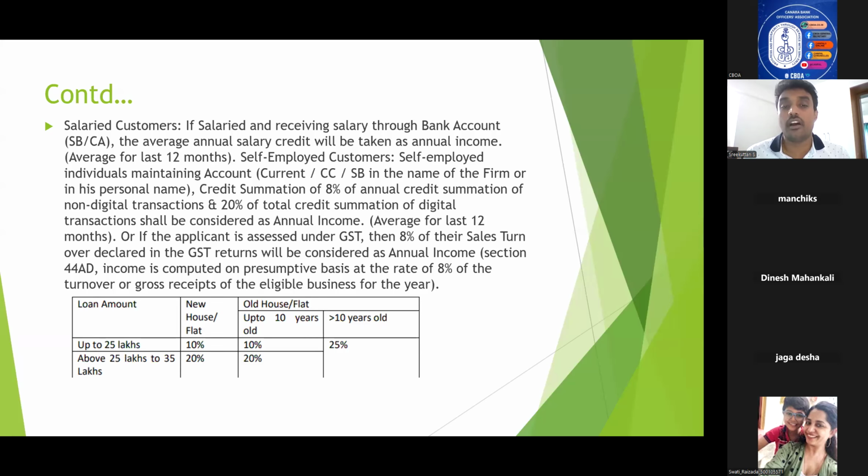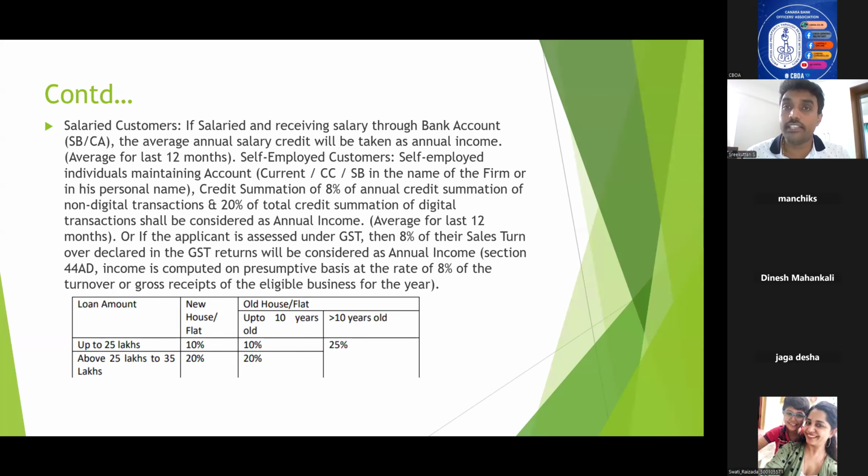That is known as presumptive taxation, because presumptive taxation means, suppose you are declaring 8% of your turnover as profit, then your balance sheet need not be audited. That is known as Section 44 AD of the Income Tax Act. So the same logic we are applying here also.